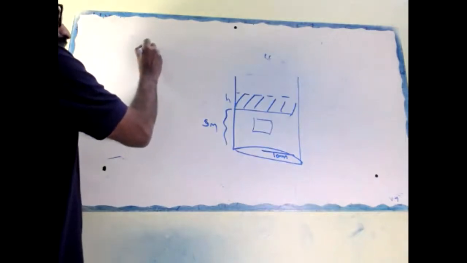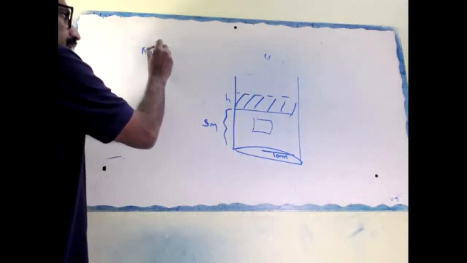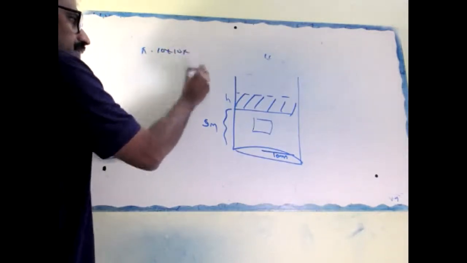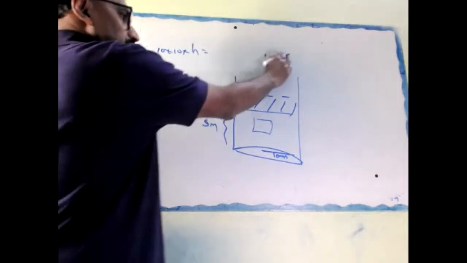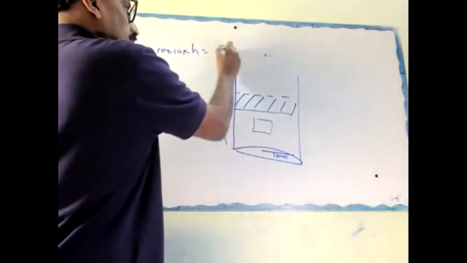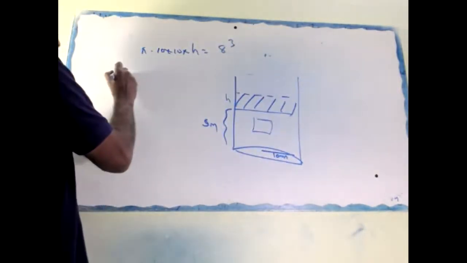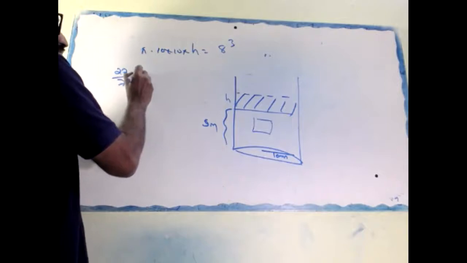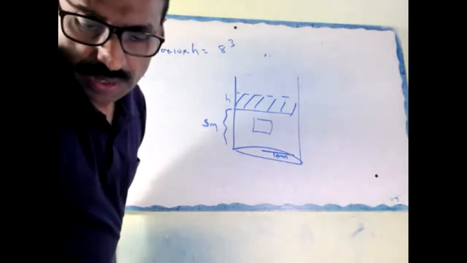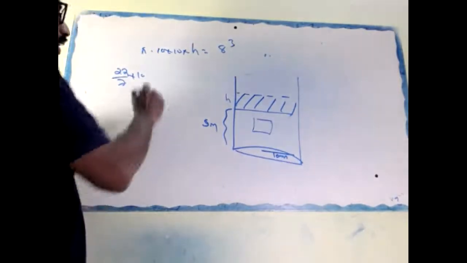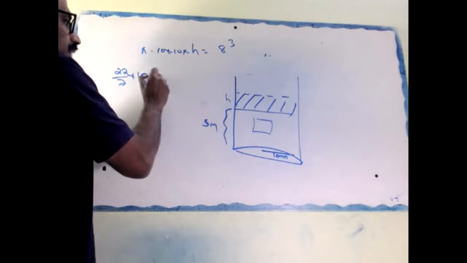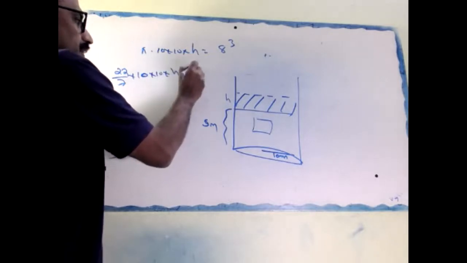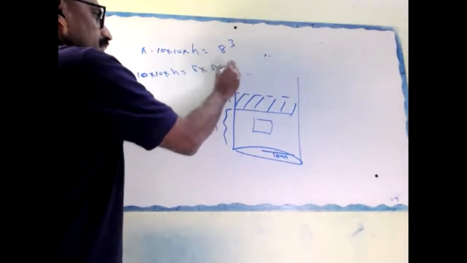That is pi into 10 into 10 into H, which you have to find out, equal to the volume of the cube, 8 cube. So 22 by 7, or 3.14 value. 10 into 10 into H equal to 8 into 8 into 8.